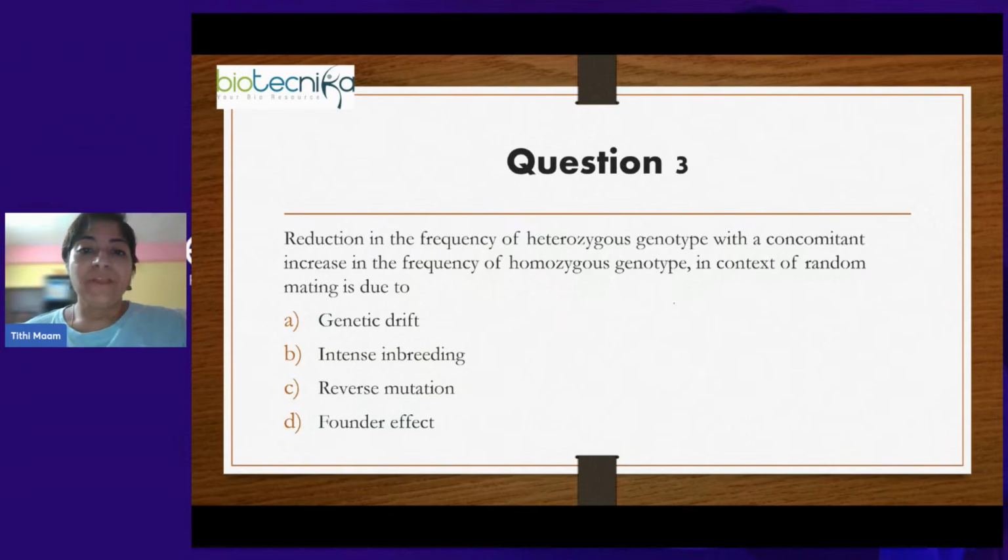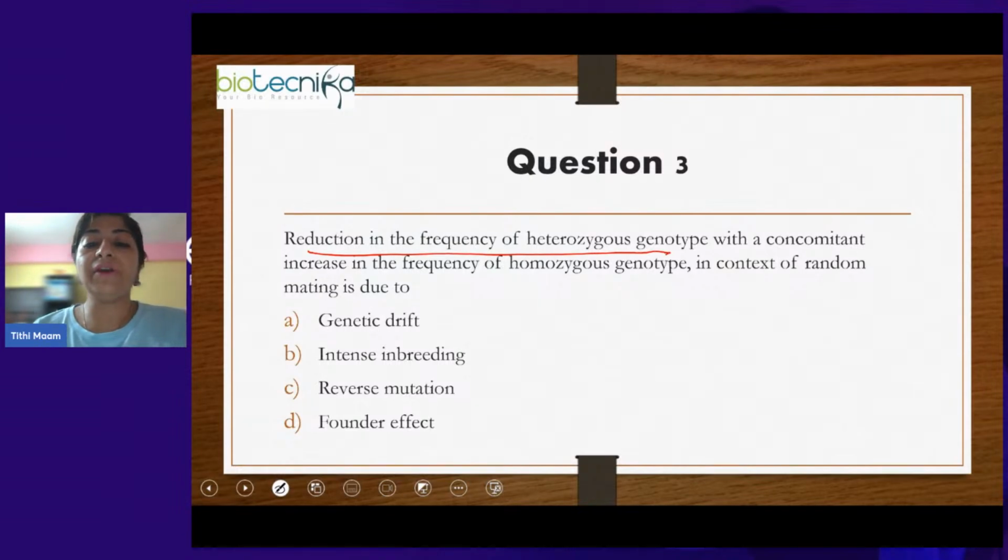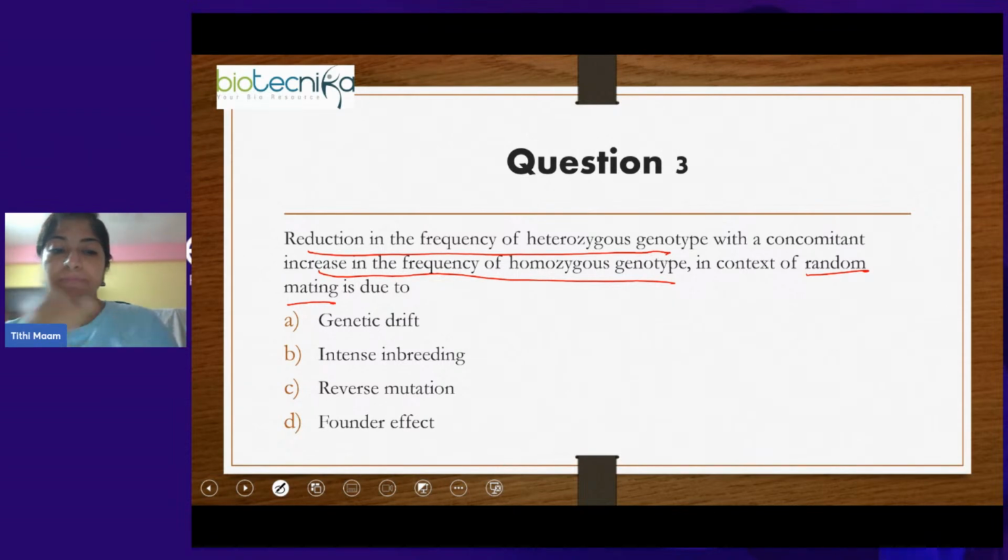Okay, so next question. Reduction in the frequency of heterozygous genotype with a concomitant increase in the frequency of homozygous genotype in context of random mating is due to.